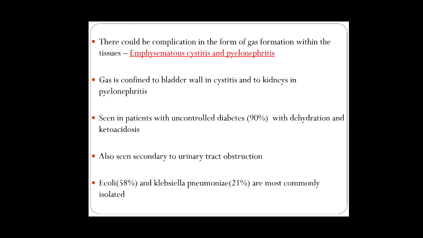There could be a complication in the form of gas formation within the tissue, called emphysematous cystitis and pyelonephritis. Once again, diabetic patients are more prone to emphysematous pyelonephritis, that is, gas formation within the kidney.